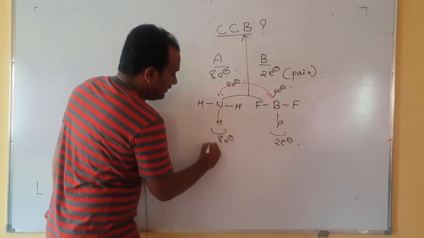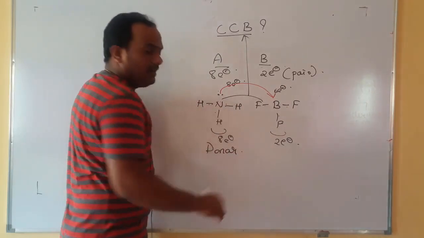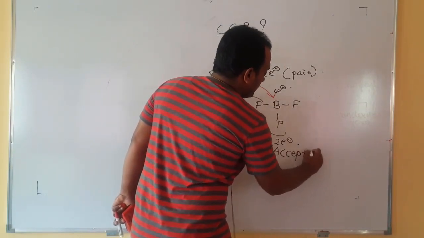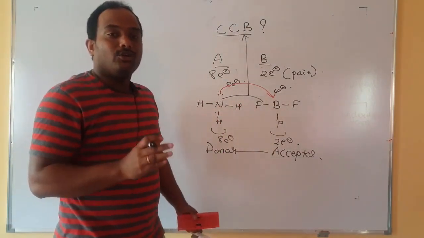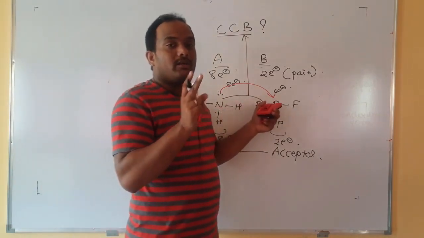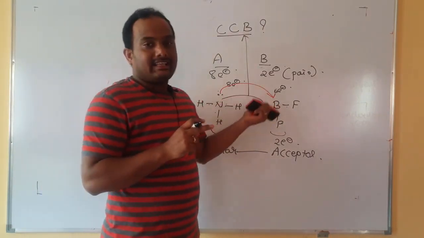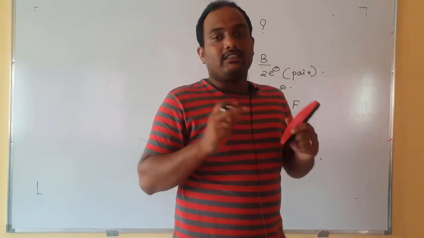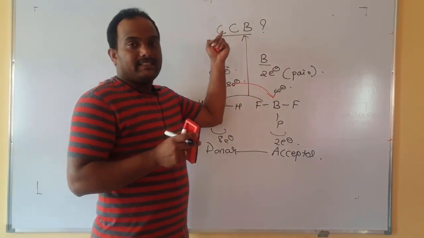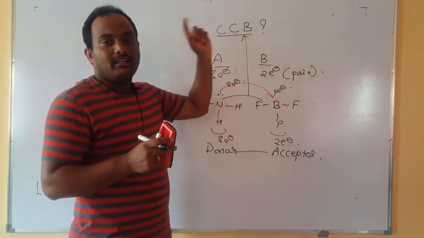One which donates, we call it the donor. One which accepts, we call it the acceptor. Therefore, this bond is also called a donor-acceptor bond, or it is also called a co-ionic bond, because one will donate and one will accept. It has some ionic character, therefore it is also called a co-ionic bond. That is all about CCB, that is nothing but a coordinate covalent bond.